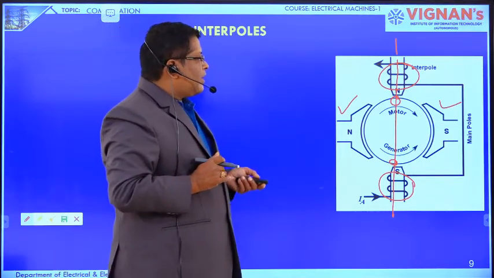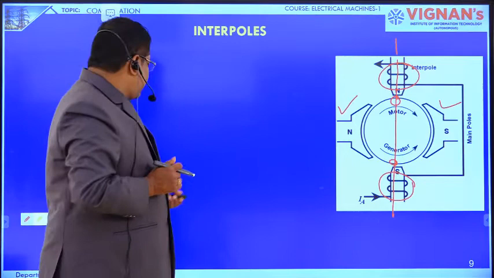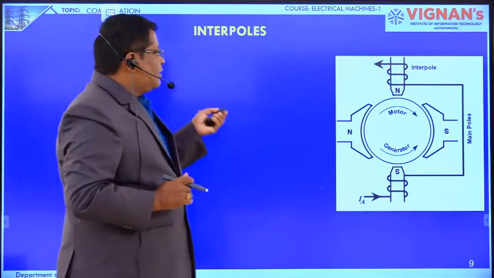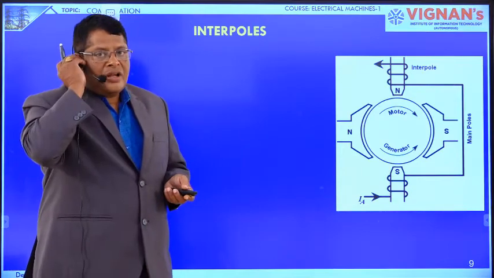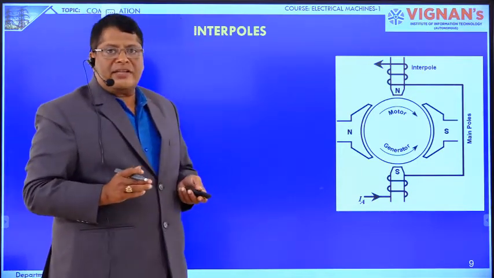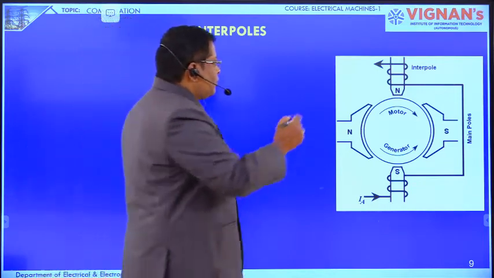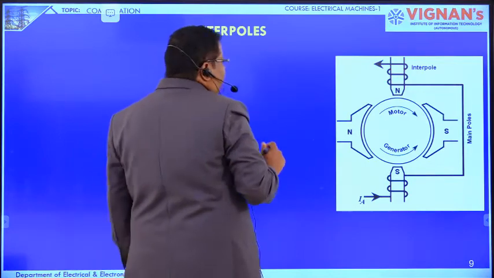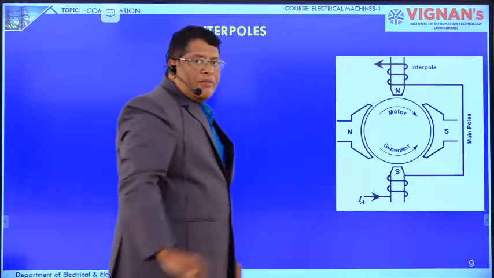This method is nothing but interpoles. Once again repeating the same: in this method, auxiliary poles are placed between the main poles. This is the magnetic neutral axis. At the magnetic neutral axis, the coil is going to be commutated.